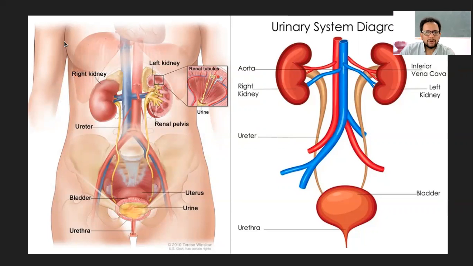Also, now you can see this is the chest portion, this curved part here. Somewhere here would be your abdominal diaphragm. The diaphragm is the part which separates the lung from the abdominal cavity. So that would be present somewhere across the kidney, and the kidneys are located on the back side, like I said.